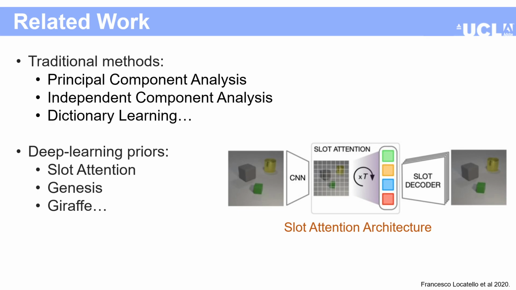To represent the input signal as a composition of parts, there has also been work in designing priors for neural networks dubbed as object-centric representation. However, these methods are very architecture specific and do not work in low data setting. They also fail sometimes on seemingly simple data, which I'll discuss more later.